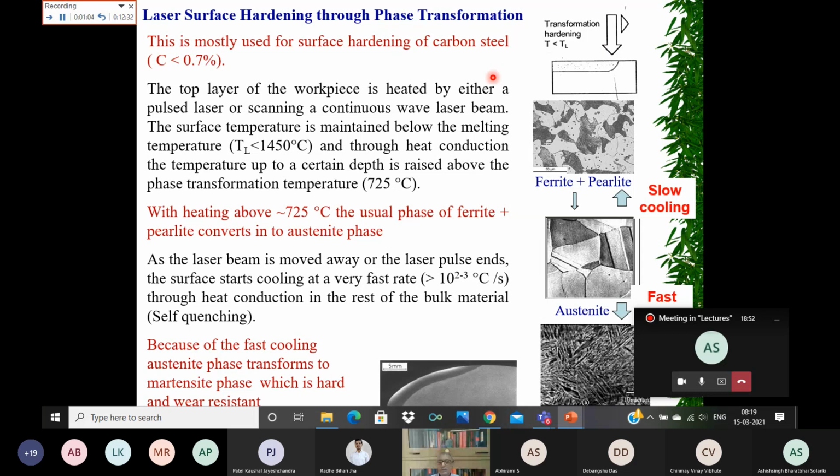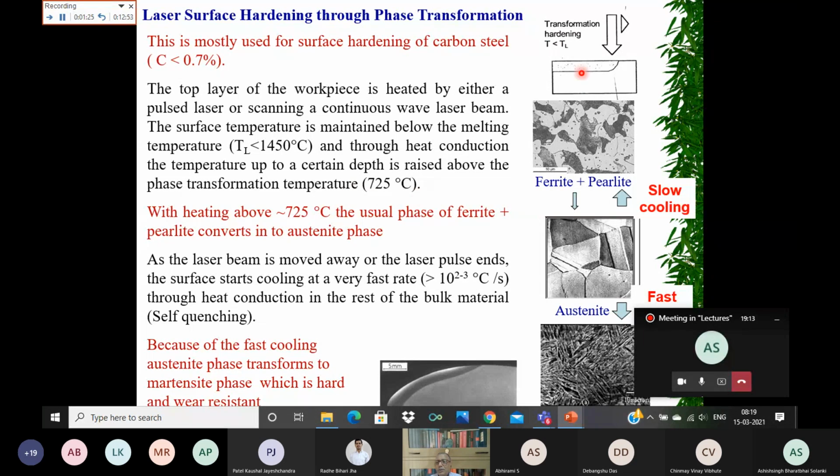However, we want that through heat conduction, up to a certain desired depth, which could be in the range of around 1 millimeter or so, the material should get heated above the phase transformation temperature. And for this carbon steel, it is in the range of around 725 degrees centigrade.